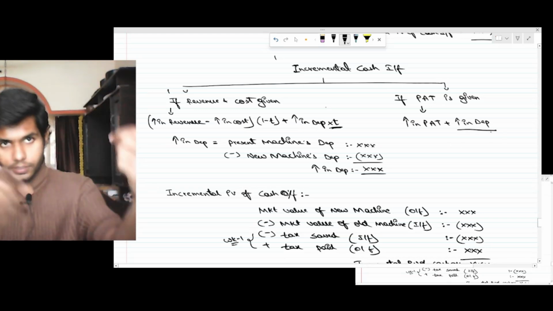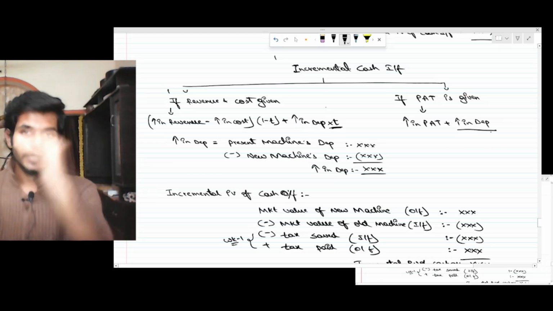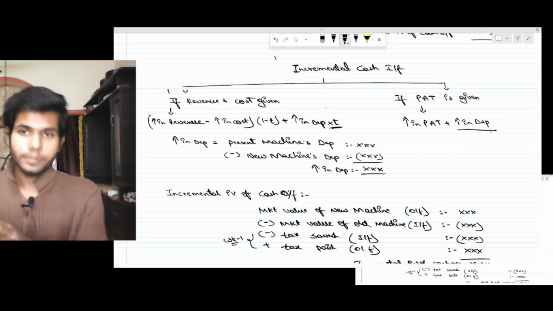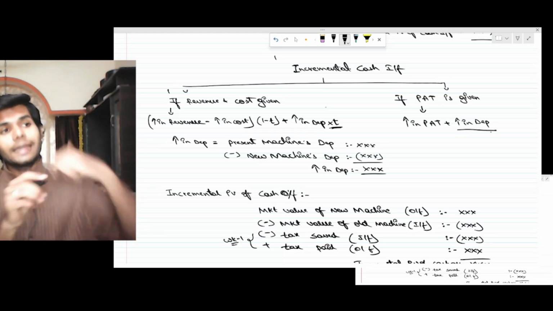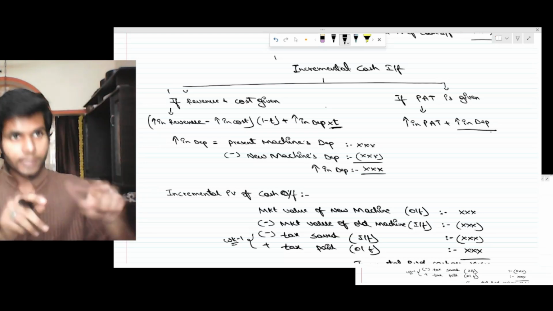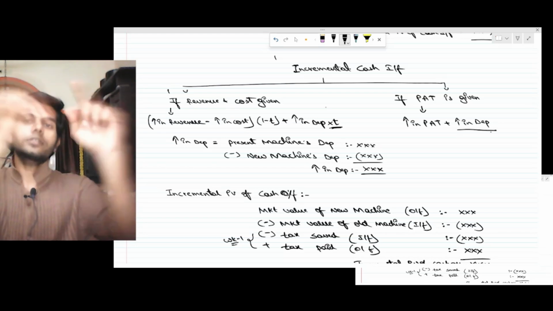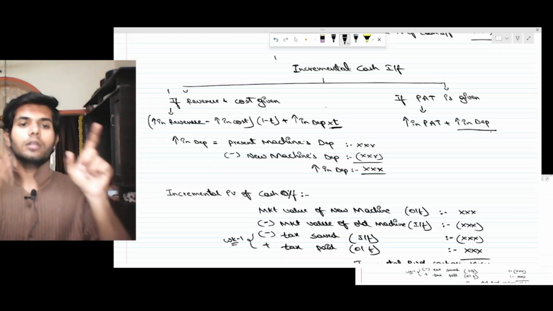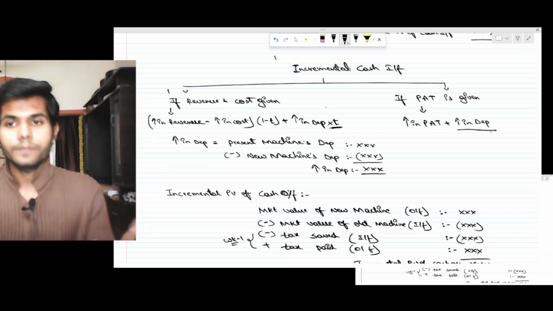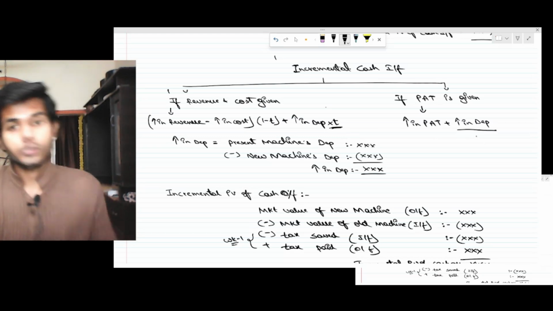So if revenue and costs are given, if directly PAT is given, take the increase in PAT plus increase in depreciation. If revenue and cost are given, take increase in revenue minus increase in cost, net of tax, that is increase in revenue minus increase in cost times (1 minus t), and then add back increase in depreciation into tax rate. But here it is tax rate, here it is no tax rate.